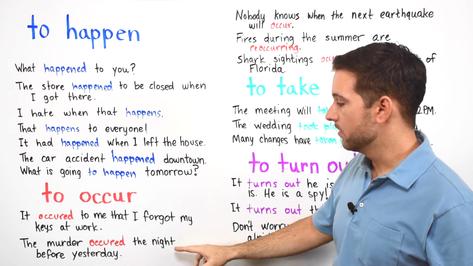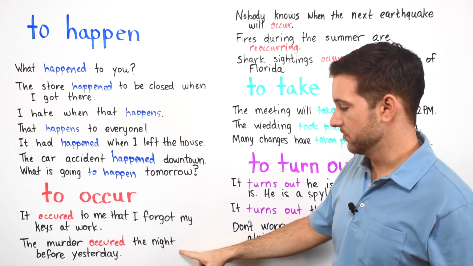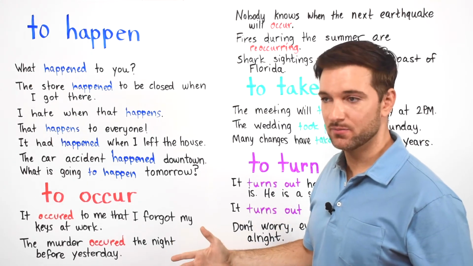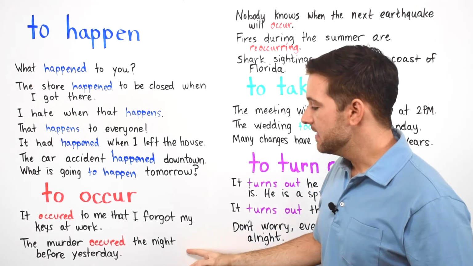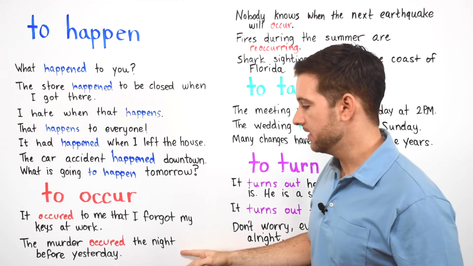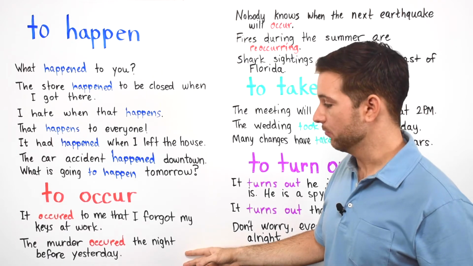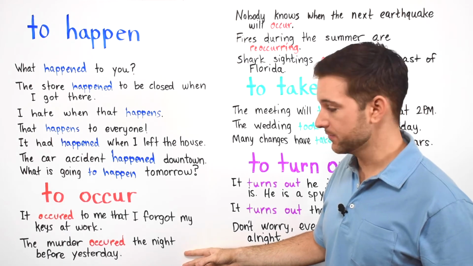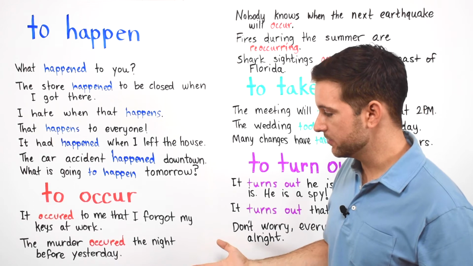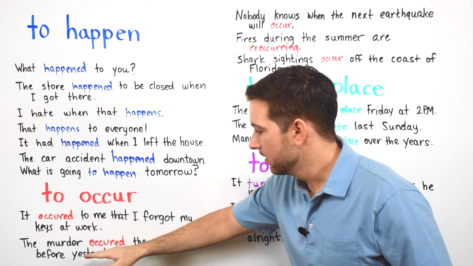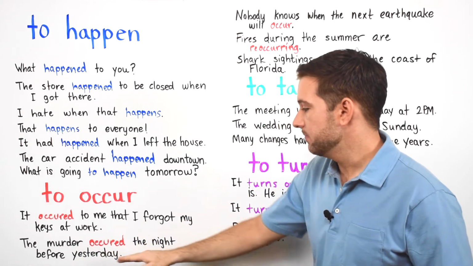All right, next. The murder occurred the night before yesterday. Okay, in this one, it sounds formal. It sounds like something you would read in a newspaper or something that you would hear on the news. Or maybe a politician said this, because we have the verb occur. The murder occurred the night before yesterday.